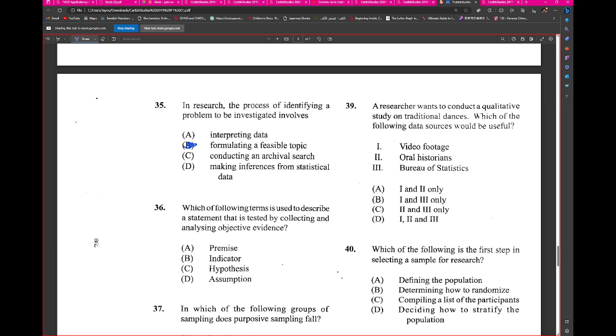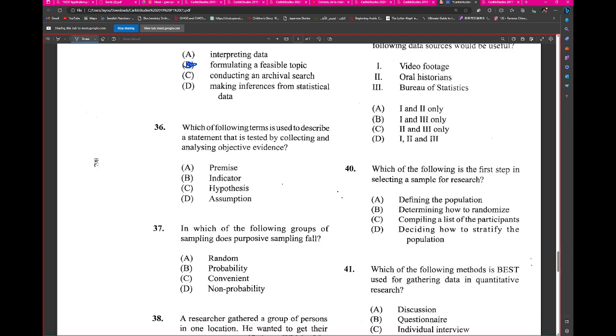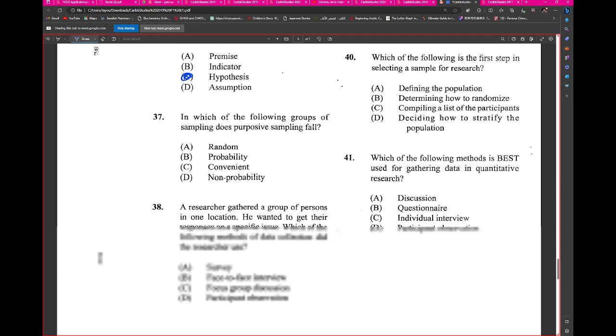No, I don't think so. Alright. Which of the following terms is used to describe a statement that is tested by collecting and analyzing objective evidence? A hypothesis. Wonderful. Which of the following groups of sampling does purposive sampling fall in? Non-probability. So we hold this question repeated in like 3 different ways, and they have the same thing as the answer.